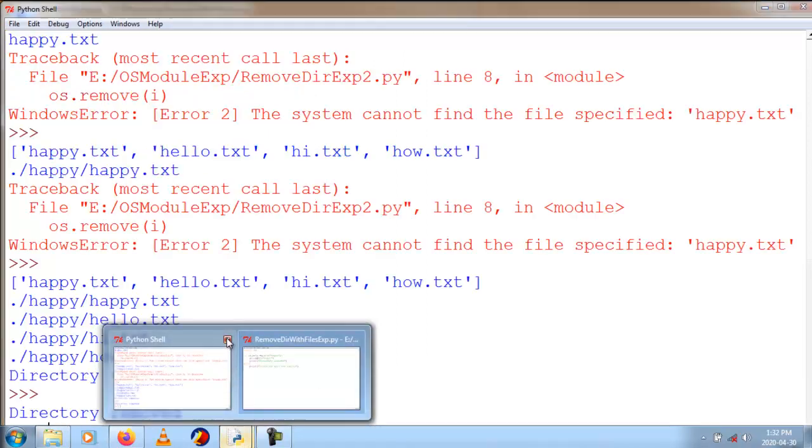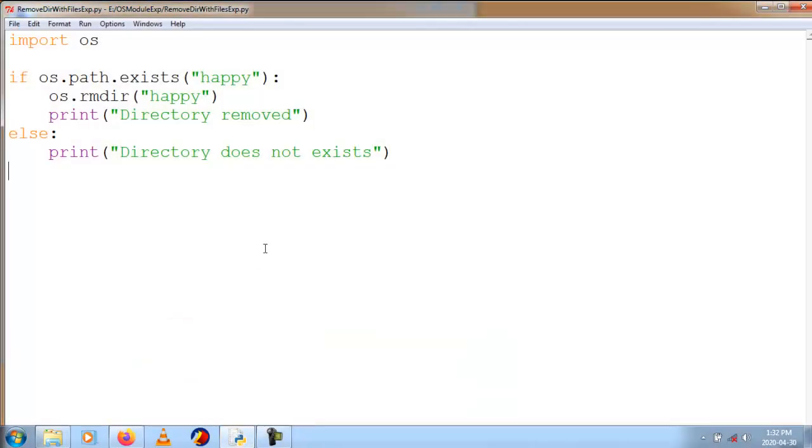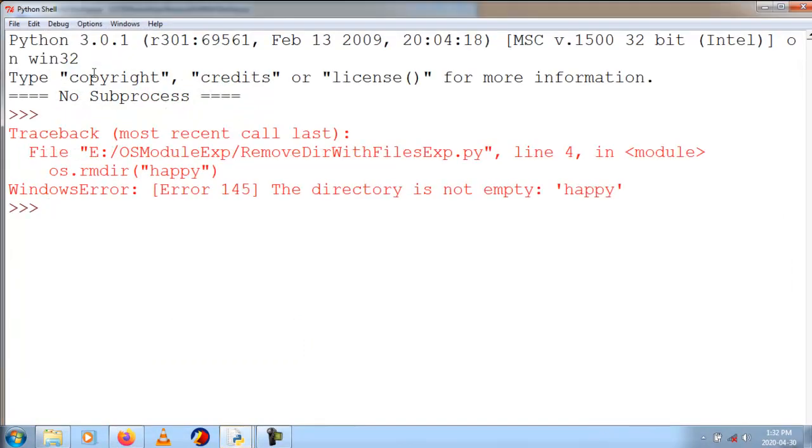Now I will try to remove this directory and we'll see what will happen. I say run module. A Windows error: what is the error here? Directory is not empty. That means whenever we have files, the directory will not get removed. Previously the directory was empty so it was removed, but now it's not empty, so it will not get removed.